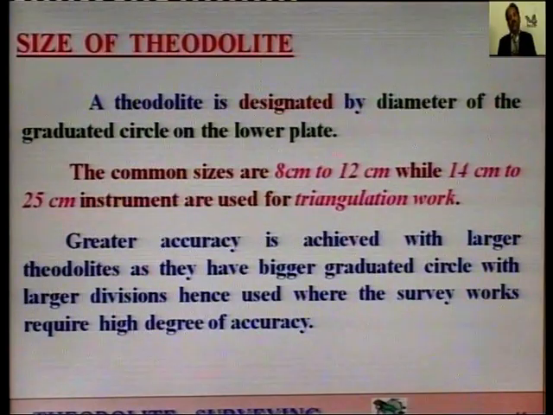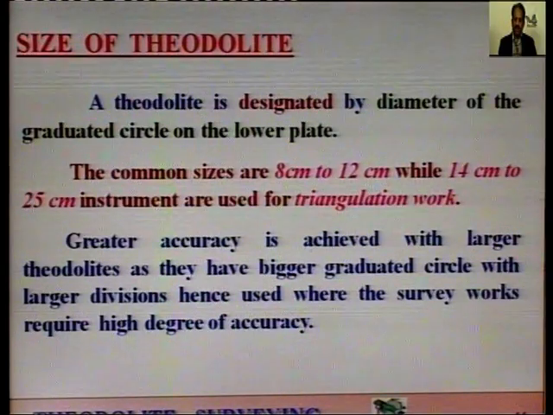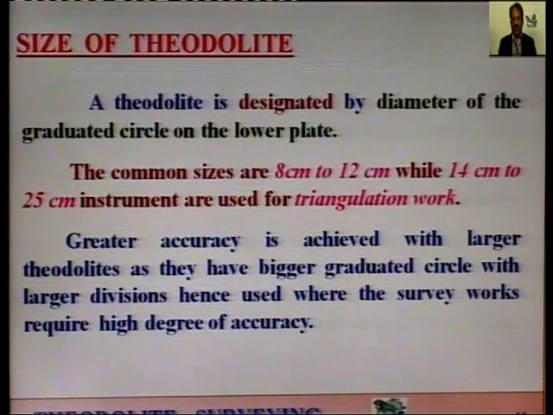So, now we study the size of theodolite, that is, if we are asked to purchase a theodolite, how we can say to the shopkeeper, that is what type of theodolite we want to purchase. So, a theodolite is designated by diameter of the graduated circle on the lower plate. This is very important, please note down. So, if we are to purchase any theodolite, we will have to specify the diameter of the graduated circle on the lower plate.